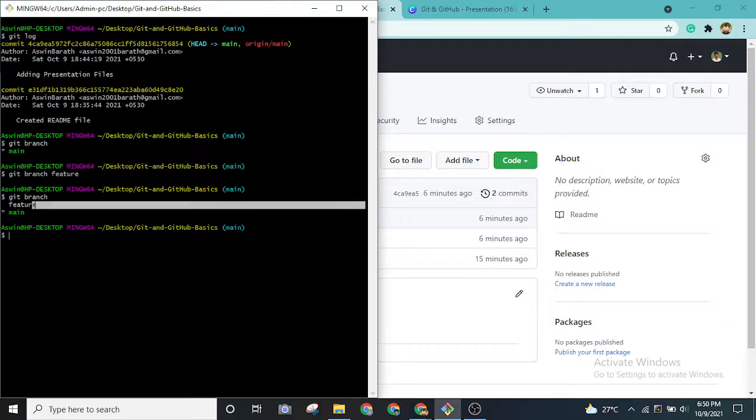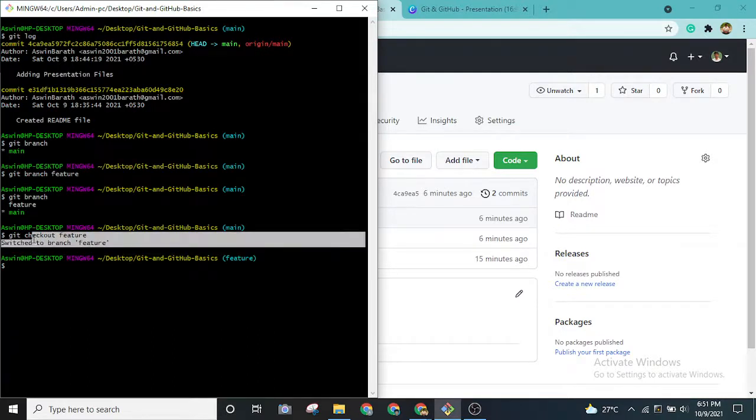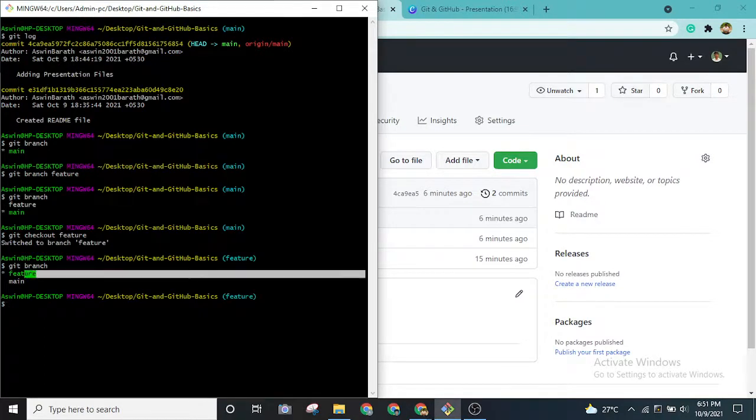In order to go to this feature branch and make some changes over there, we can use git checkout feature. For any branch that we create, instead of feature we will use our branch name over here. If I press enter, we have switched to the branch feature, as you can see in the message. If I check the branch status again using git branch, the feature branch is highlighted in green. So whatever changes we make now are going to get saved in our feature branch.